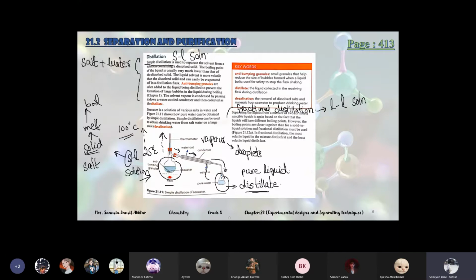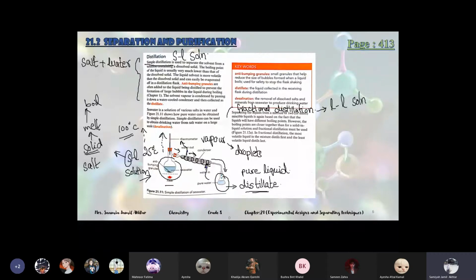The cold water will enter from one side and the warm water will go out from the other side. Cold water in, warm water out. When it enters, it moves into the spiral tube and provides the cold environment to the vapors. That's how we can separate the pure water from the salt, and we will be left with the salt in the flask.